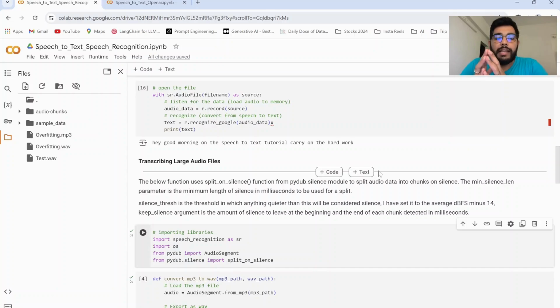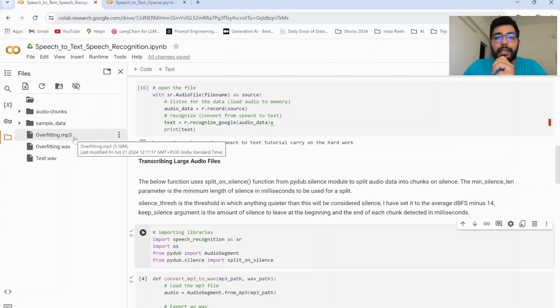Now let's try to understand how do we transcribe larger audio files, that is the YouTube audio file regarding overfitting. This is our original overfitting.mp3 file on the left that we have uploaded. This particular mp3 file format has to be first converted into .wav because speech recognition does not entertain any other file format other than .wav. This is one of the first limitation of speech recognition.